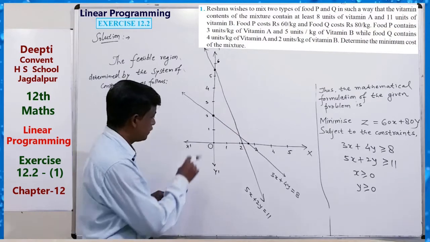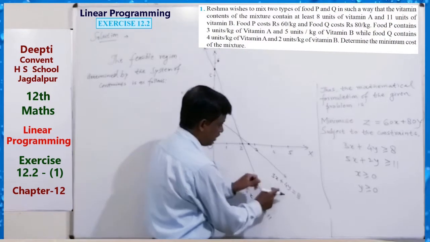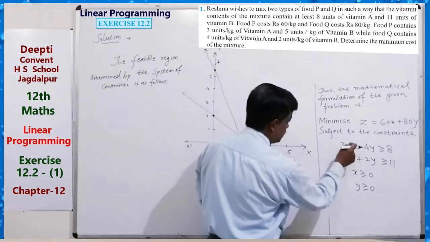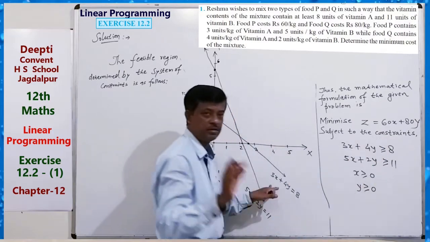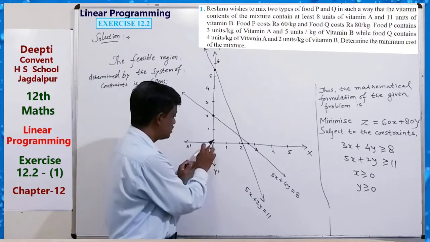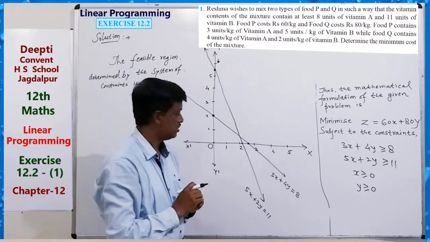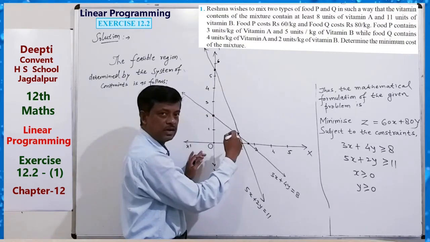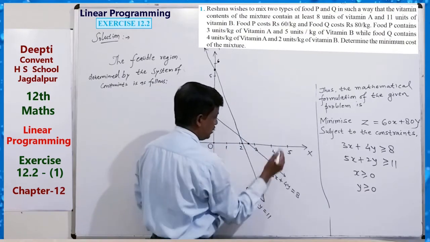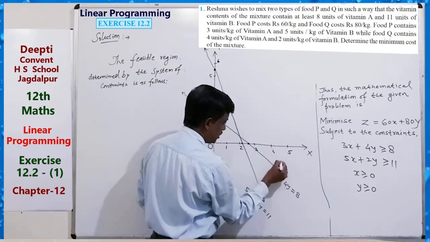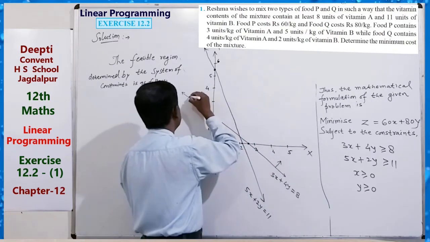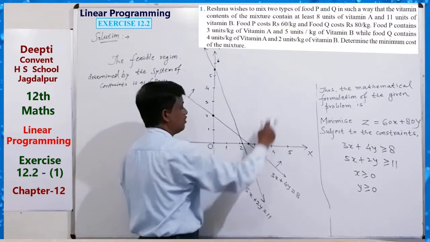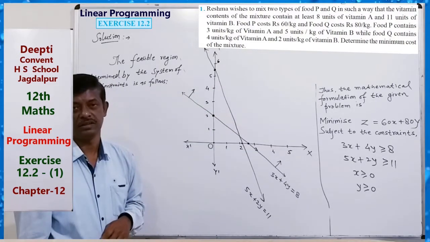So for this line, 0, 0 greater than or equal to 8 is wrong. That is, the origin does not satisfy this inequation. So for this line, the solution side will be this side. So you can just make a mark like this, meaning this side is the feasible region.